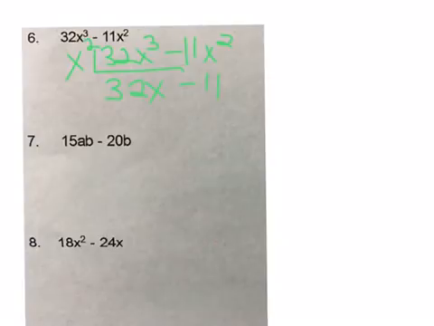So now that's simplified as far as it can. Outside of the parentheses is going to be x squared times the difference of 32x minus 11. Go ahead and try numbers 7 through 10 on your own. Go ahead and hit pause, come back, and we'll check them together.